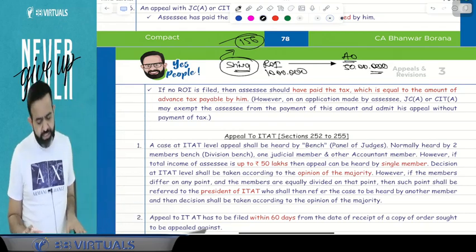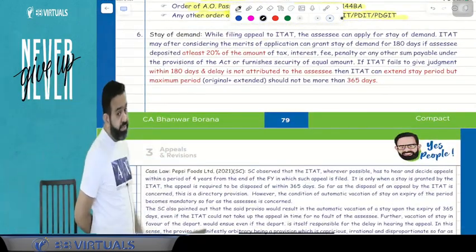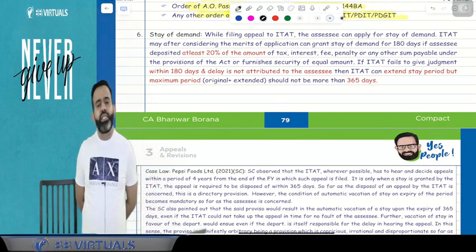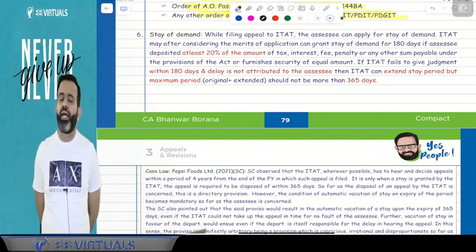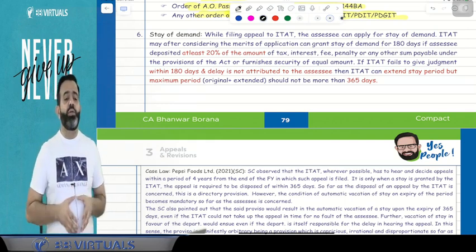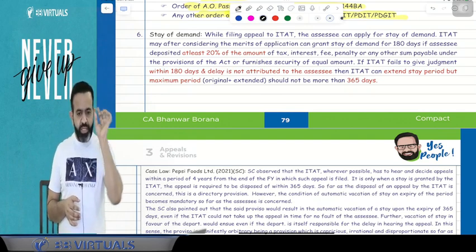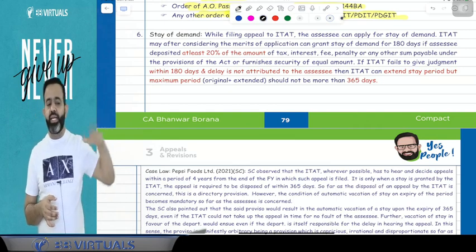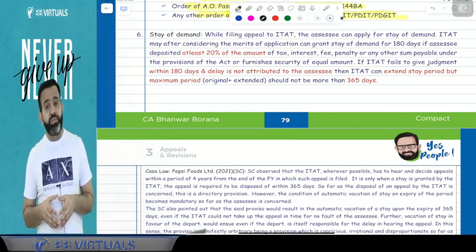But in our syllabus, there is a question: can ITAT give the stay of demand or not? This is an expected question in the examination. ITAT means tribunal. So the question is, can ITAT give the stay of demand or not? The answer is yes, ITAT can give the stay of demand. So in the examination, if the examiner asks whether the Income Tax Appellate Tribunal can give the stay of demand or not, you have to write yes, it can.